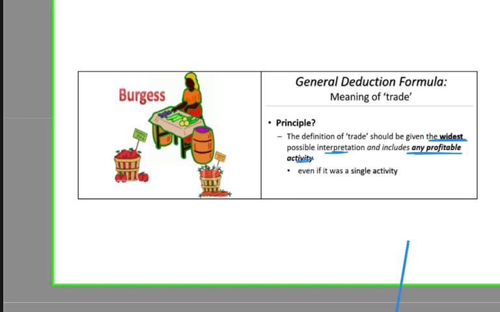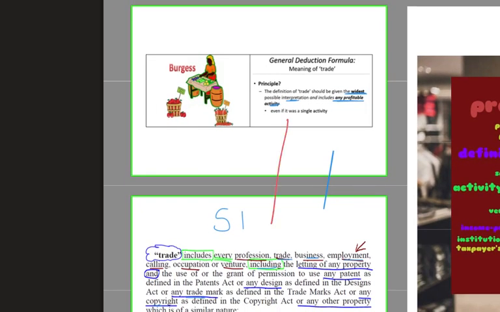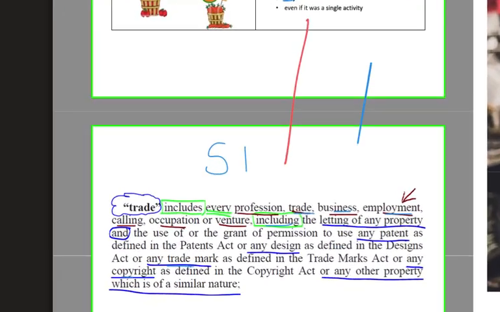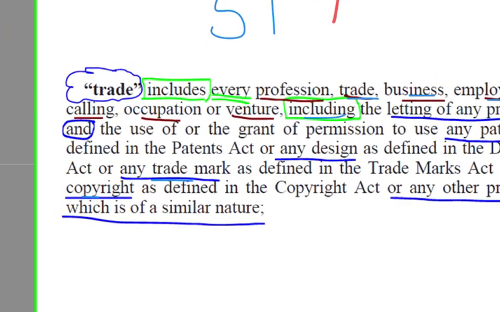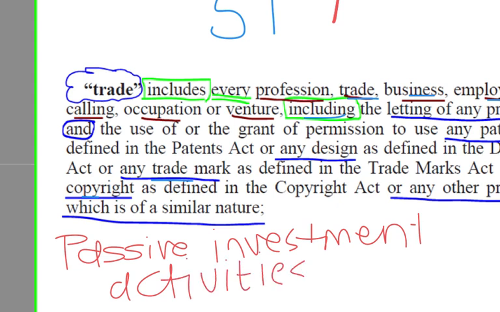But be careful, not all activities constitute a trade. There are certain activities, and we will refer to these as passive investment activities, that do not fall within the definition of trade.